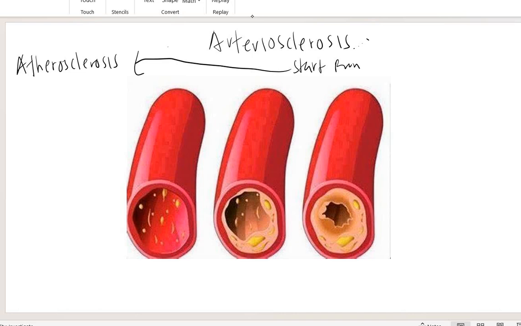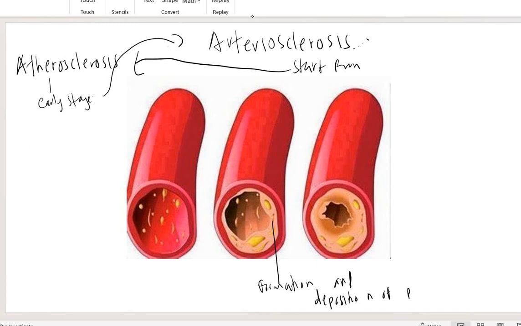So atherosclerosis is actually the early stage of arteriosclerosis. Before arteriosclerosis occurs, atherosclerosis will occur first. What is it? The formation and deposition of plaque. Okay, this is what happens first.